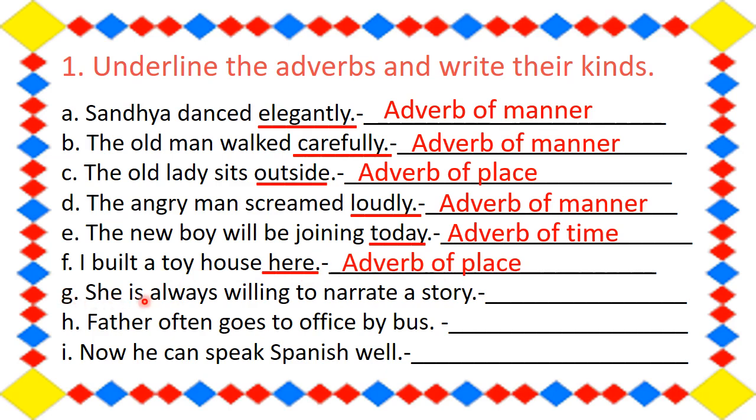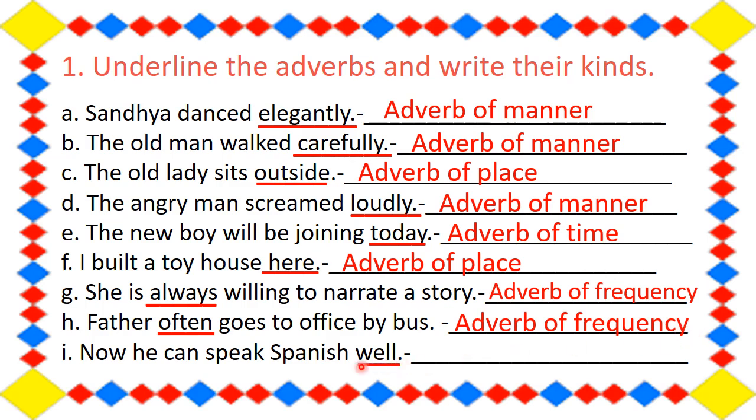Next, G. She is always willing to narrate a story. So it is always and it is what? It is adverb of frequency. Next, father often goes to office by bus. So it is what? Often. And it is adverb of frequency. Then next, now he can speak Spanish well. So well, and it is adverb of manner.